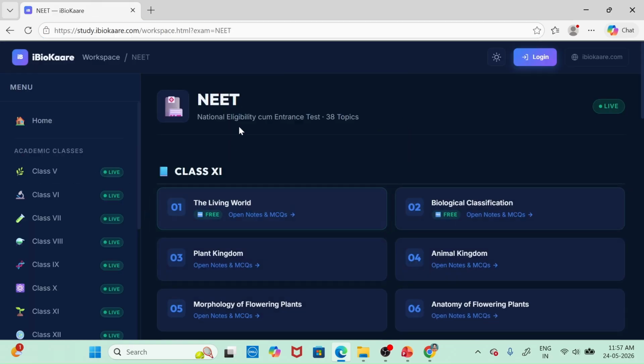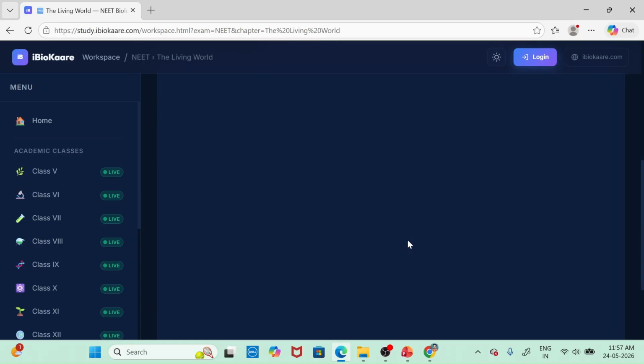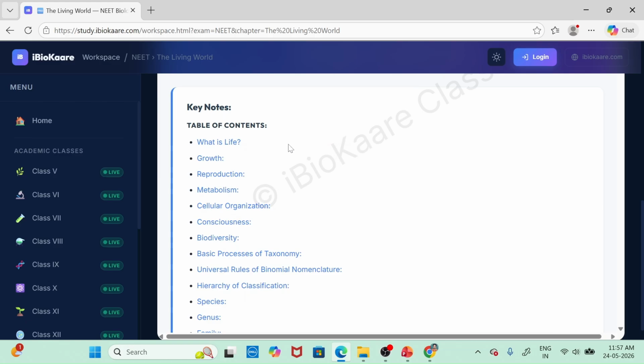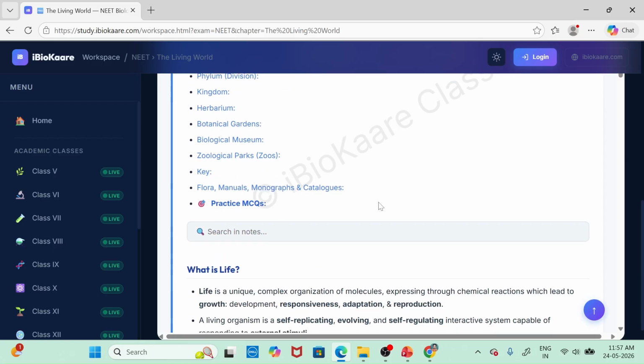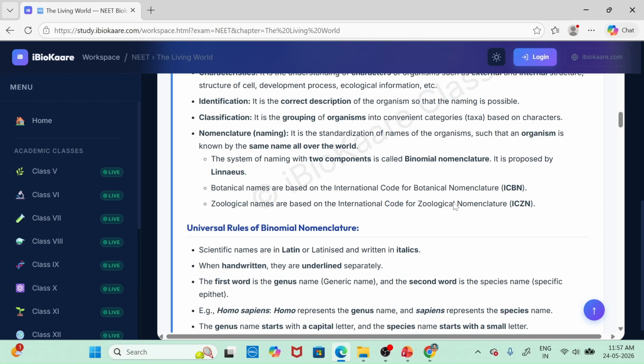When you go for NEET, let's go for class 11, that is The Living World. First let's go to this particular link. What is present in this link? Let's see. When we go for this, we find the notes present. These are the links present. These are the notes, so we can easily go through and study the notes here.